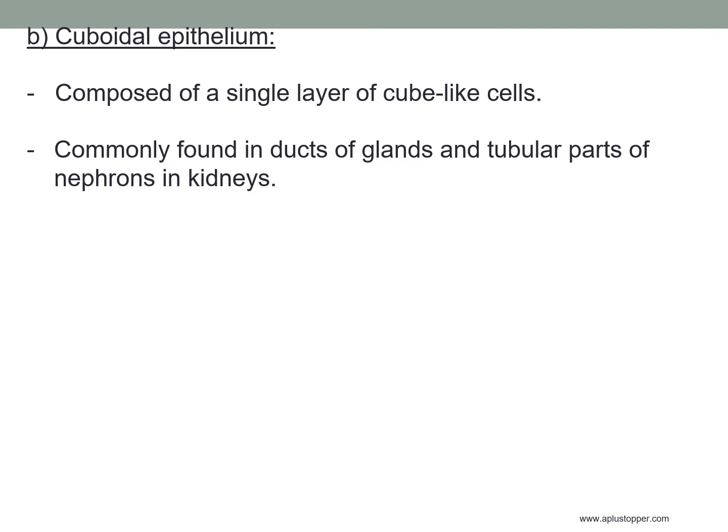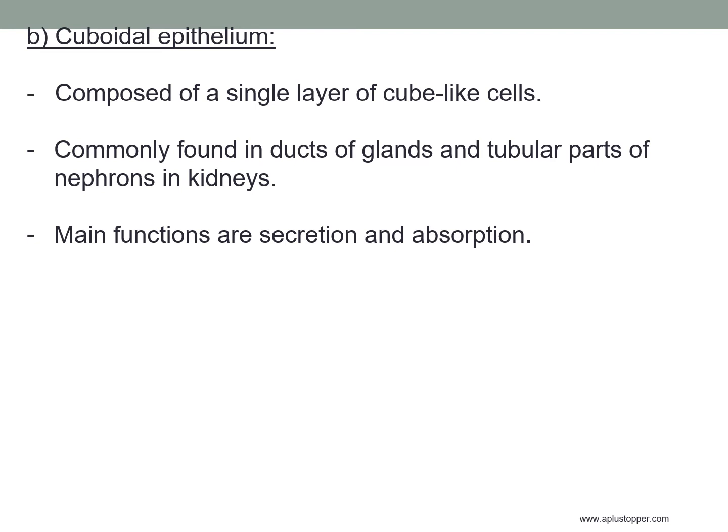So we find cuboidal epithelium in glands such as sweat glands, salivary gland, thyroid gland, and also in tubular parts of nephrons. Nephron is a structural and functional unit of kidney. Nephron is a structure that helps in the urine formation. Main function of cuboidal epithelium is secretion and absorption.